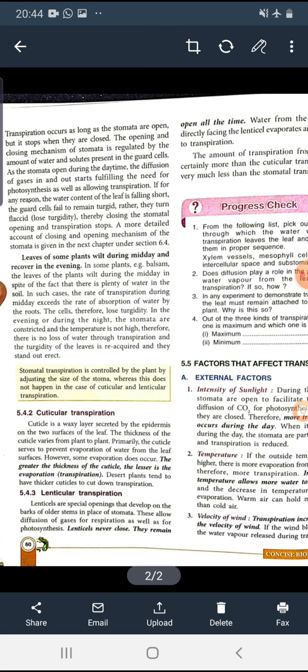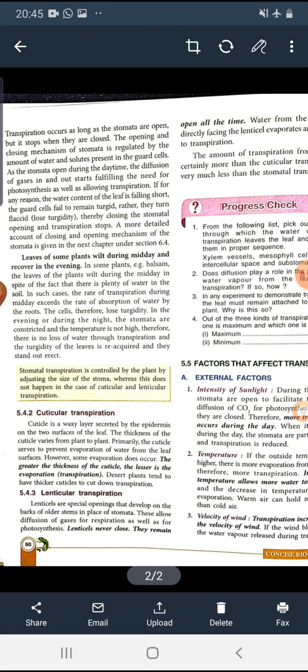Okay, next one is the lenticular transpiration. So lenticels are special minute openings that are present on the stem or the bark of the old stem in place of stomata. They allow diffusion of gases, oxygen and carbon dioxide, for respiration as well as for photosynthesis.